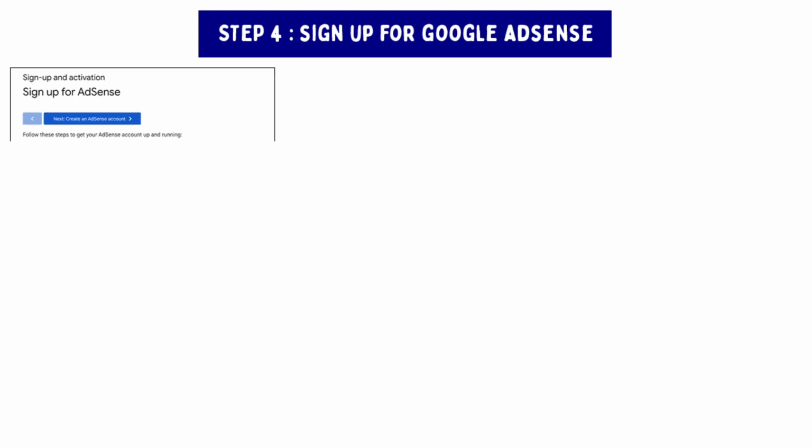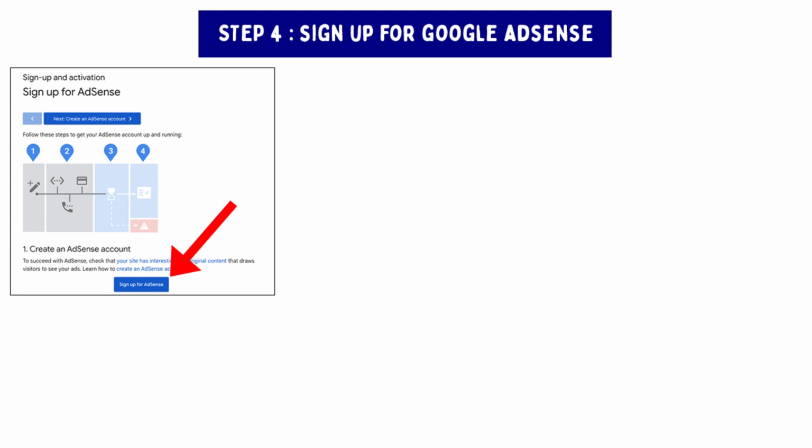Step 4. Sign up for Google AdSense. Now that you've created your website, it's time to add Google AdSense ads to your landing pages. Here's the process for creating a Google AdSense account. Go to the Google AdSense website and click the Sign Up button.